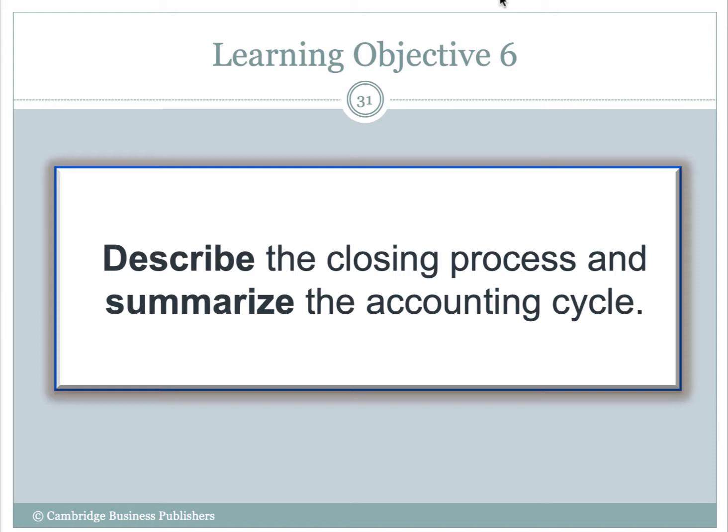To another lecture video dealing with Chapter 3, which talks about accrual accounting. So we already went through a lot of the accounting cycle, right? Looking at chapters 1, 2, as well as this chapter, Chapter 3. In this video, we're going to talk about the closing process. So you should be able to determine which accounts get closed. You should also be able to explain how we close each of the accounts, as well as summarize the accounting cycle.